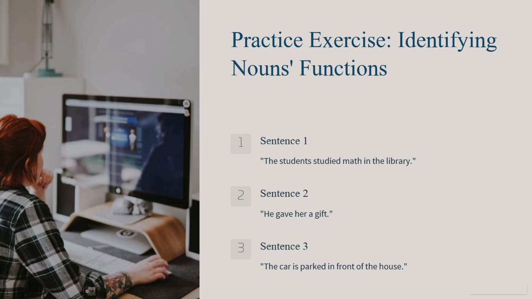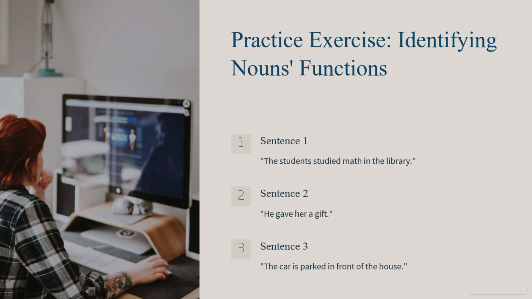Okay, so now that we covered the different functions of nouns, let's put that knowledge into practice by analyzing some example sentences. Your task here is to identify how each noun functions within the sentence, whether it's a subject, a direct object, indirect object, or part of a prepositional phrase. So you can either pause this, try to do it yourself, or just follow along with us. Okay, so sentence one: the students studied math in the library.